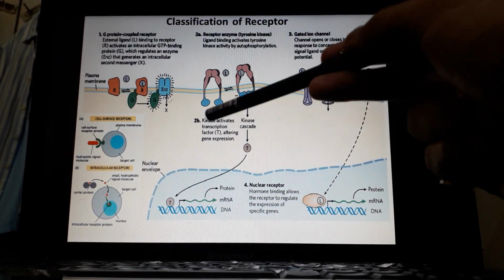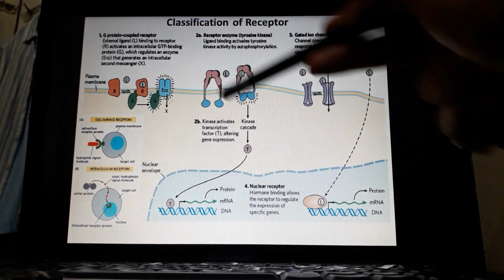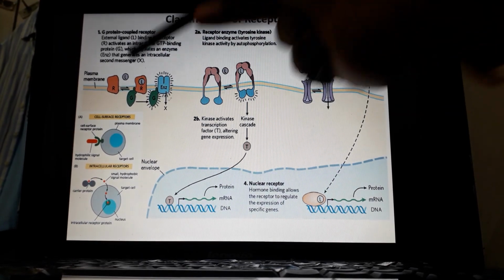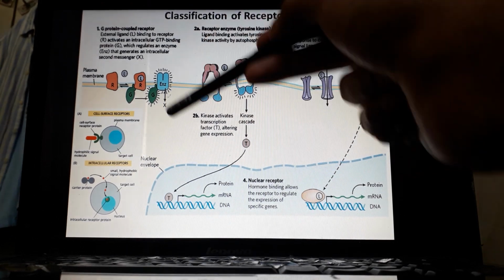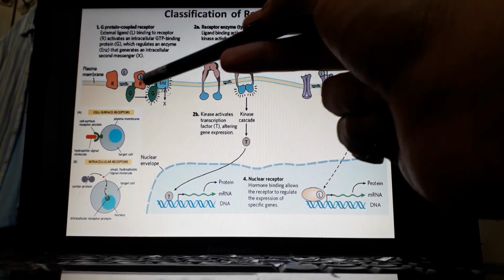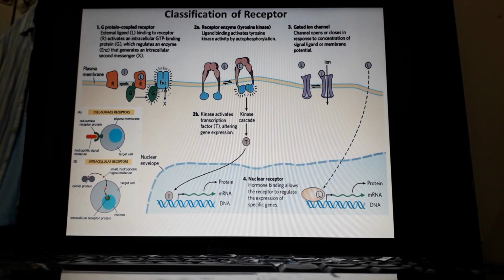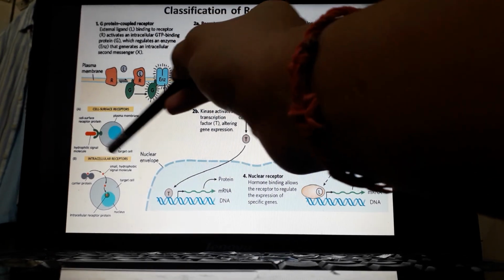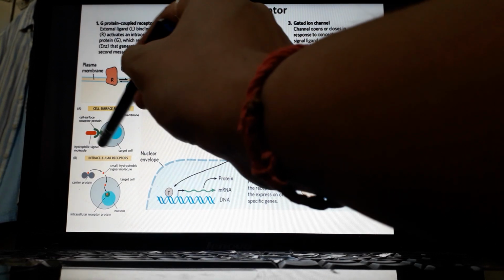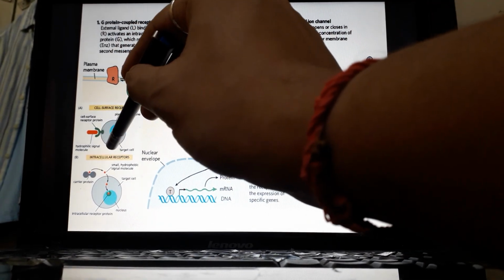One is the cell surface receptor, or extracellular receptor, and the other is the intracellular receptor. The cell surface receptor is present on the surface of the cells, on the plasma membrane, and the intracellular receptors are present inside the cells.